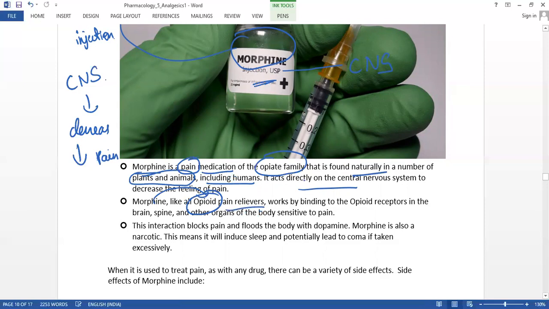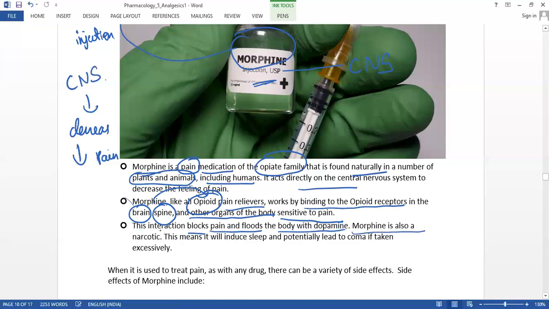So how does it work then? It works by binding to the opioid receptors. It reaches the opioid receptors in the brain, spine, and other organs of the body sensitive to the pain. So that is how it reduces the pain as soon as this injection is consumed by the patients. And this interaction blocks the pain and floods the body with dopamine.